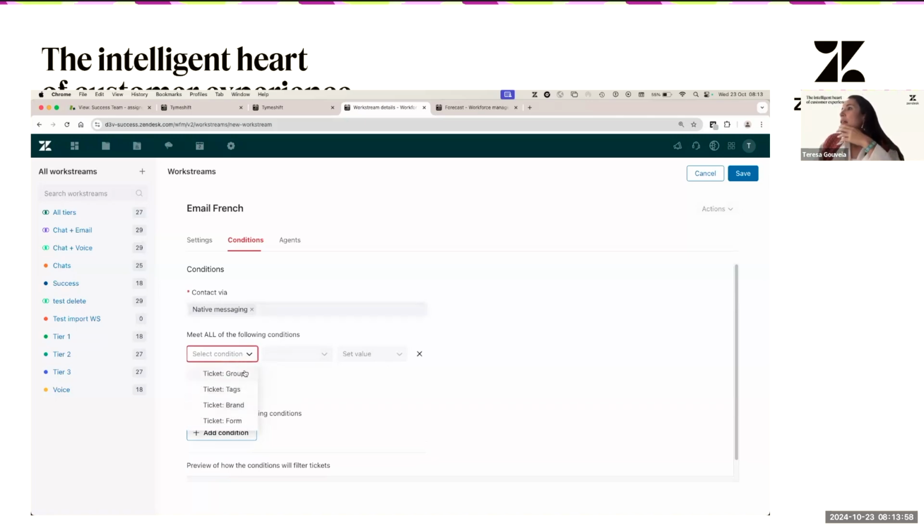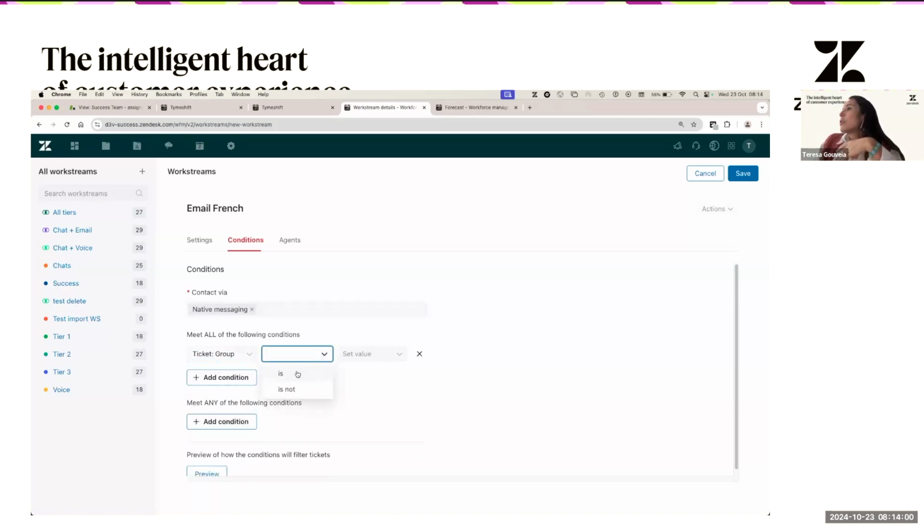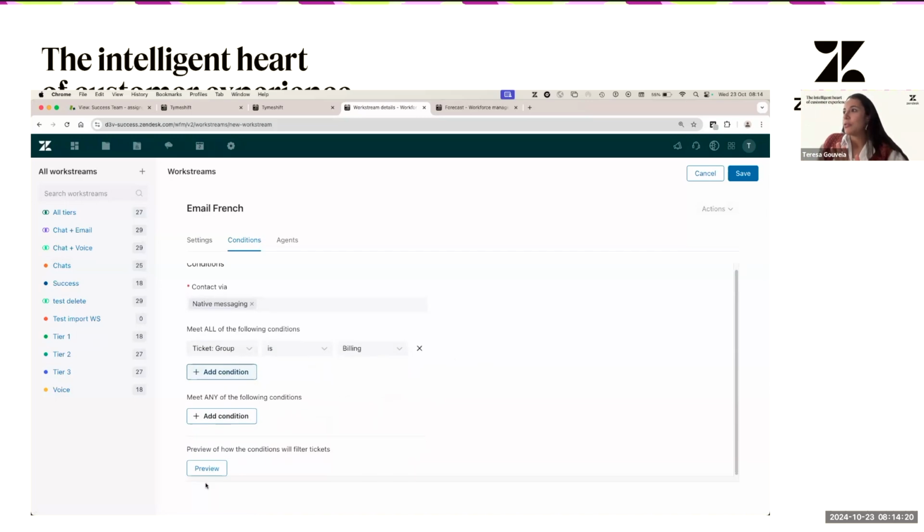So let's say that for this one, I want to do ticket group is billing, because that's what I have here in this demo account. But in this case, I'm basically saying that I want to put together chats and/or native messaging, and I want them to be only for the billing ticket group. Okay.